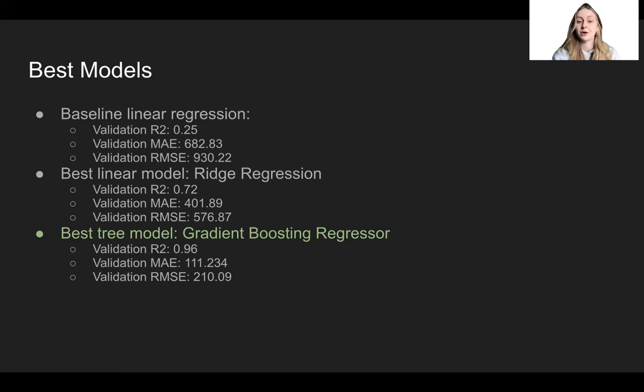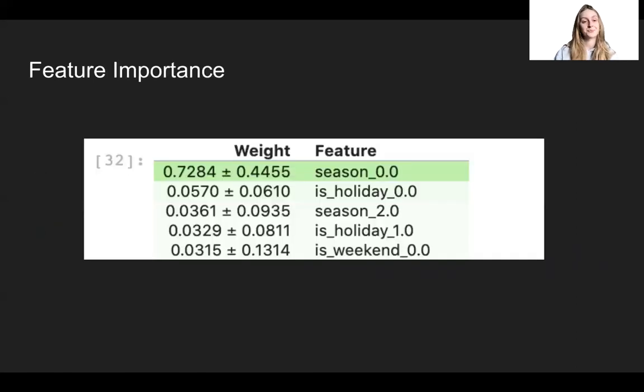So after running a bunch of regression models, the best regression was a ridge regression. And this included all the pre-processing, and the best R-squared was 72%, which was immediately much better. And the MAE was only about 400 bikes off from 682 bikes off. And tree models really took the cake. The best one was a gradient boosting regressor with a really high validation R-squared of 96% and an MAE of only about 111 bikes off on any given prediction.